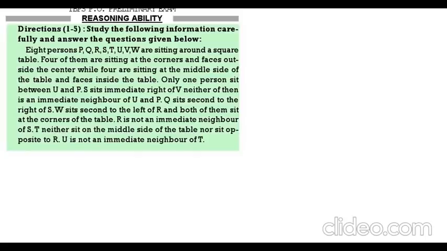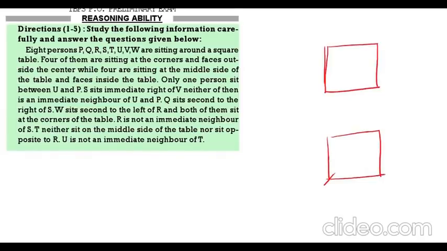Now, what we are going to do is, draw two squares. That means we are doing two possibilities. And those who are in the corners, they face outside. Those who are in the middle, they face towards the center. Now see.